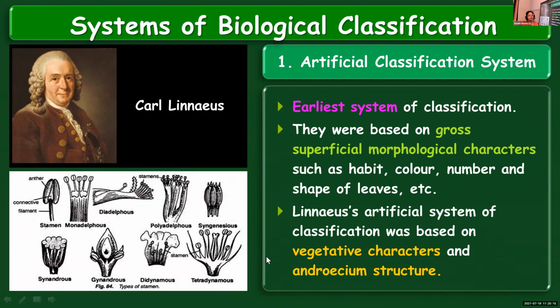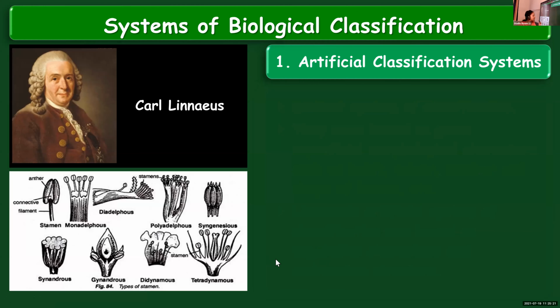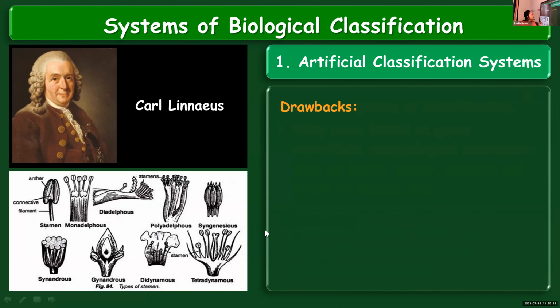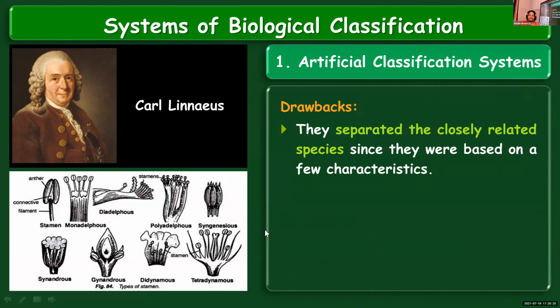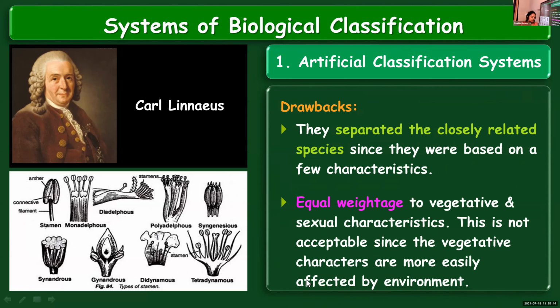This system of classification has several disadvantages or drawbacks. That is why it is not accepted. The first drawback is that since it was based on some limited characteristic features, they separated closely related species. Another major drawback is that they gave equal weightage to both vegetative and sexual characteristics.